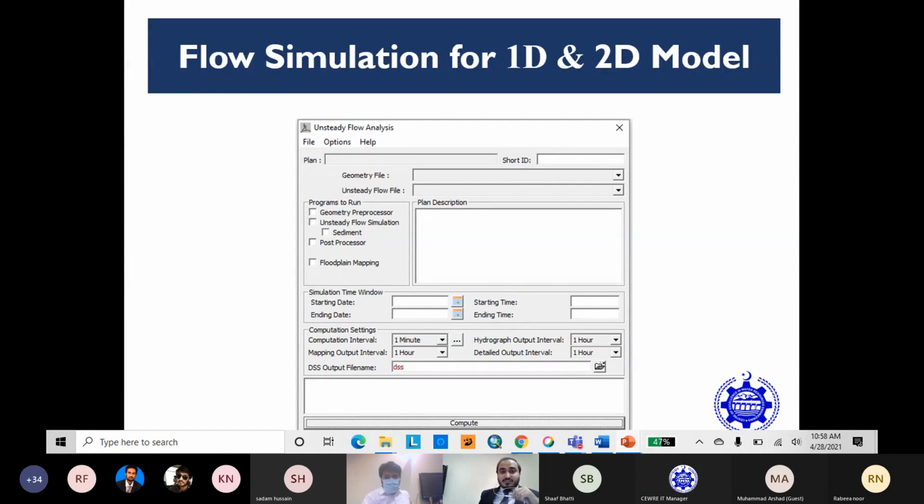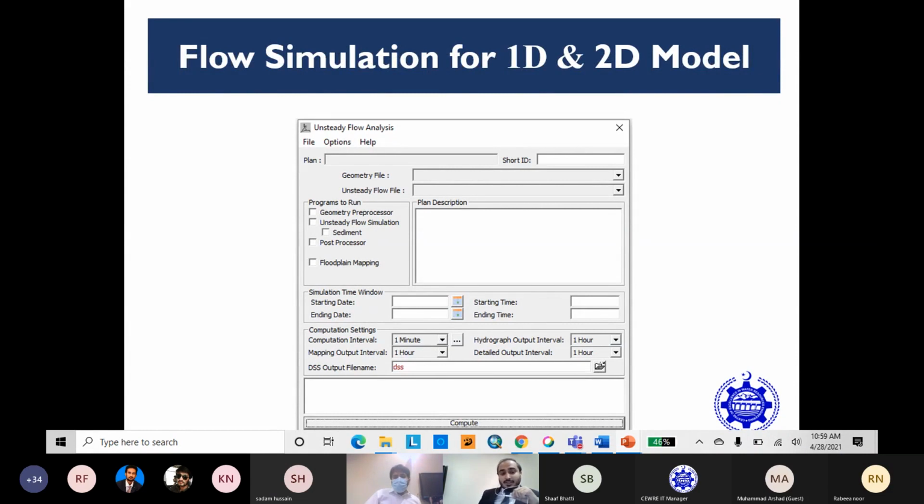The next one is the unsteady flow analysis window. You can say the simulator runs the simulation. We have different options here, like geometric preprocessor, unsteady flow simulation, and post processor. Geometric preprocessor is basically used to develop the hydraulic properties against the mesh size, as Dr. Muzassab has mentioned in the presentation, that we have unstructured and structured mesh,